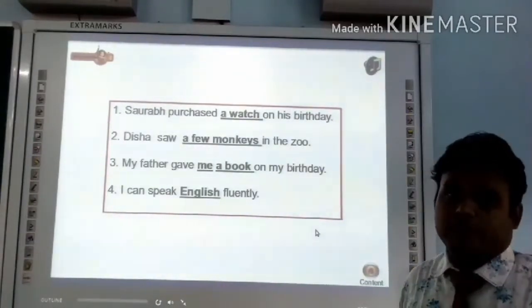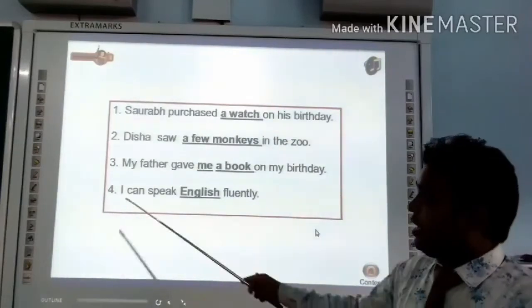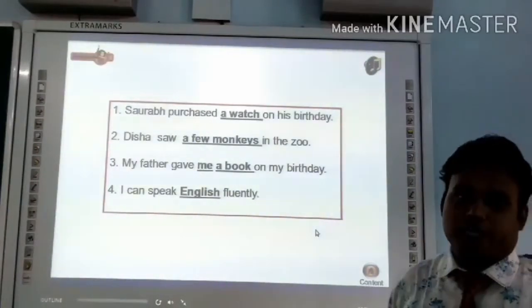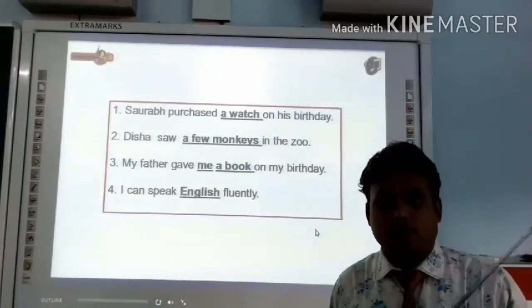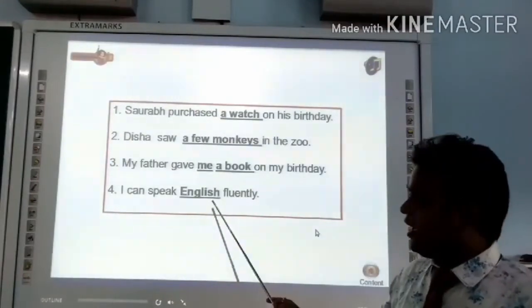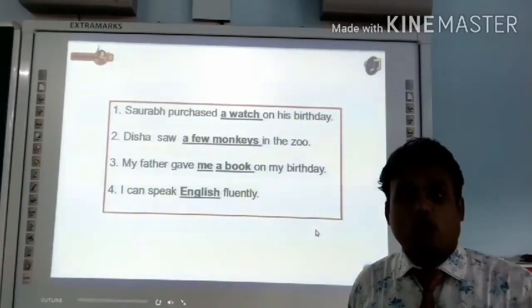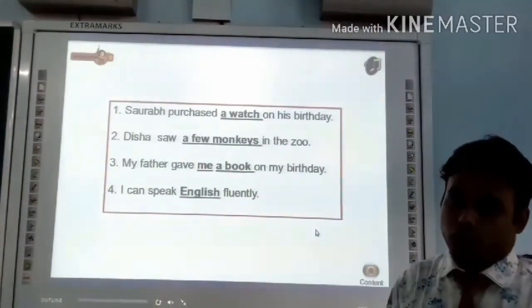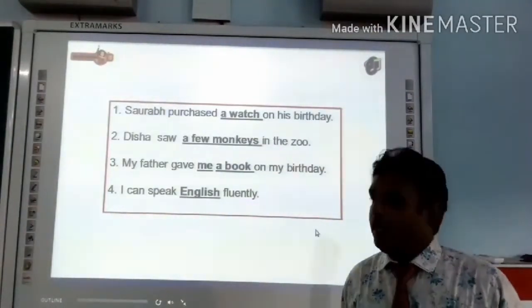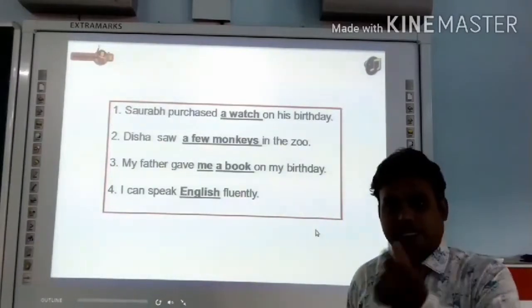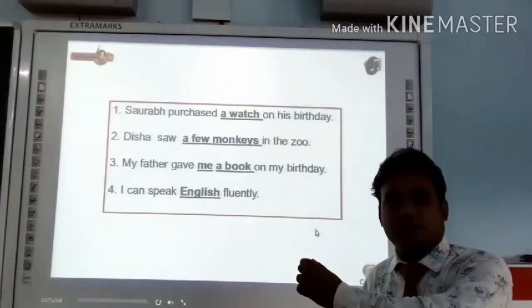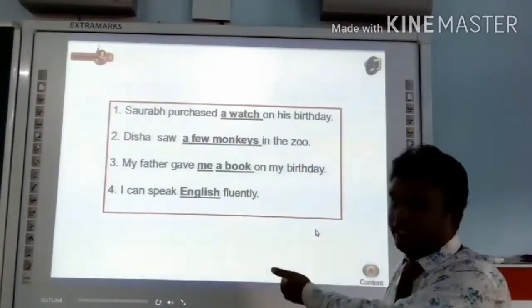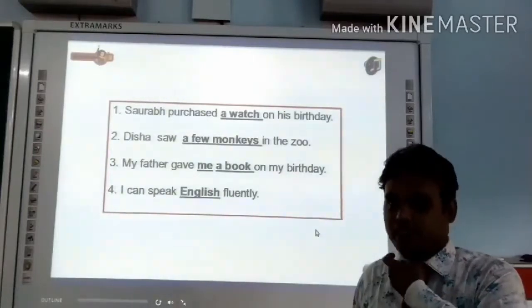Now let's look at the fourth example. I can speak English fluently. So English is an object that answers us of what. So the main verb is speak, that carries forward the meaning to the next word, the object, that is English.